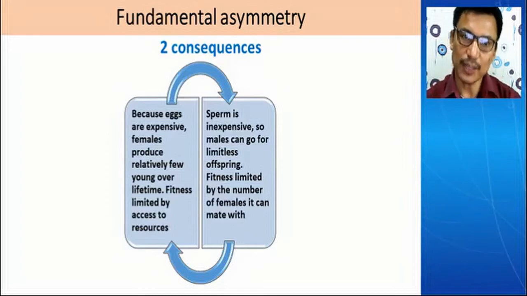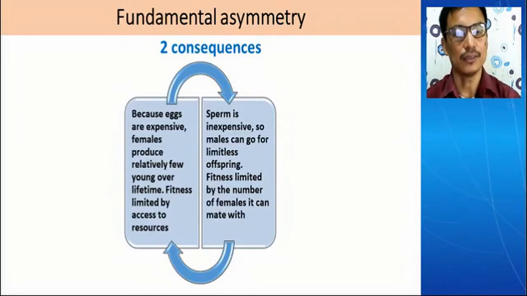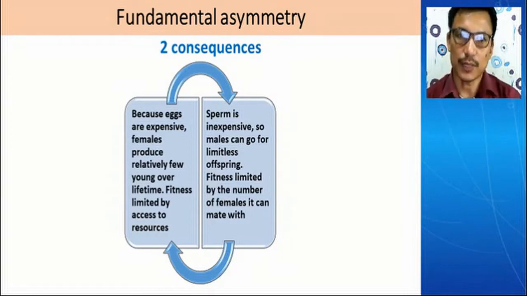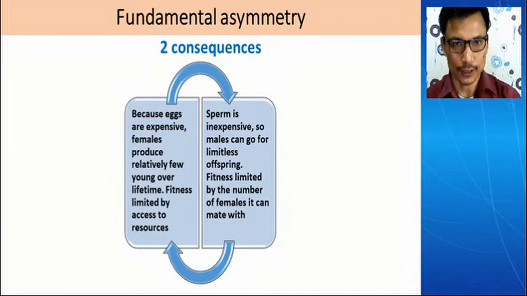Those are weaker males, they may not get the better female. Those are inefficient males, they cannot get the better female. So the male has to be very competitive, to invest its energy, to invest its effort to get more offspring from different females.